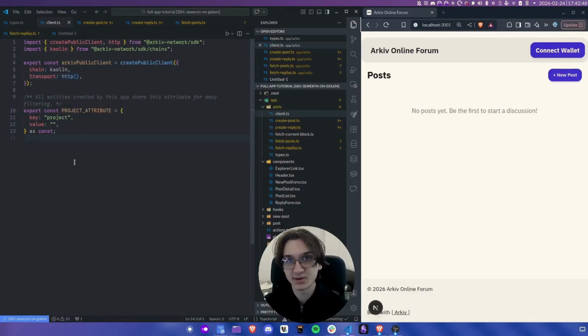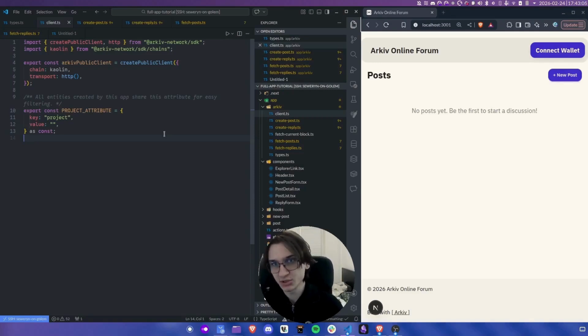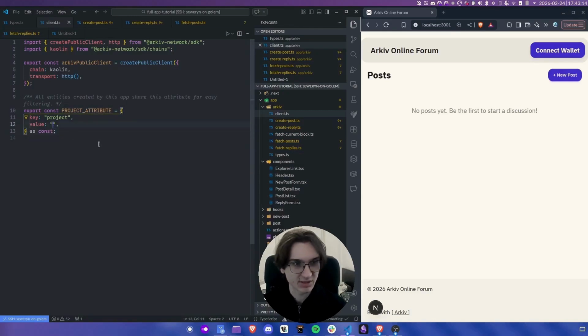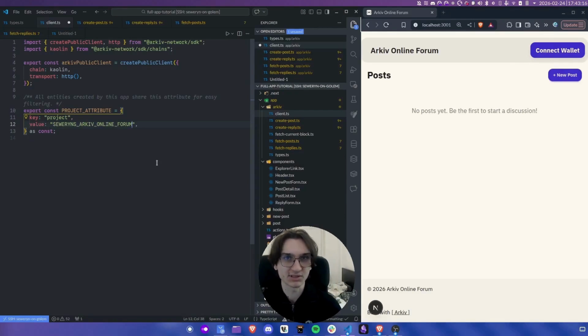Now, the most important part about this file is this project attribute constant. And what is this? Basically, as you can probably remember, Arkiv is a public database, which means every single entity is visible to every single person that wants to read it. So it's kind of difficult to differentiate between entities of my project and entities of your project, which is why I highly recommend you to always set a project attribute on every single entity. In this case, I decided to name it Severin's Arkiv Online Forum because that's my name and that's my project, but you can obviously set it to whatever you want.